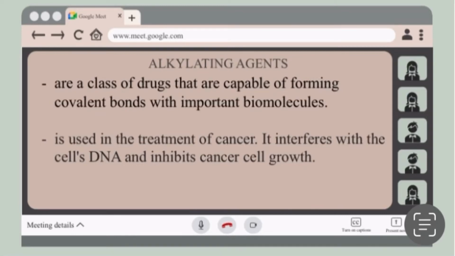Under drug classes, we have alkylating agents. So these are classes of drugs that are capable of forming covalent bonds with important biomolecules. The major targets of drug actions are nucleophilic groups present on DNA. It is used in the treatment of cancer, and it interferes with the cell's DNA and inhibits the cancer cell growth.